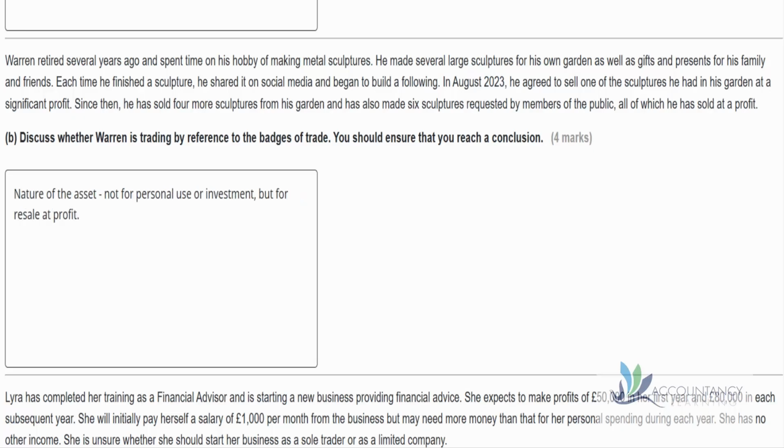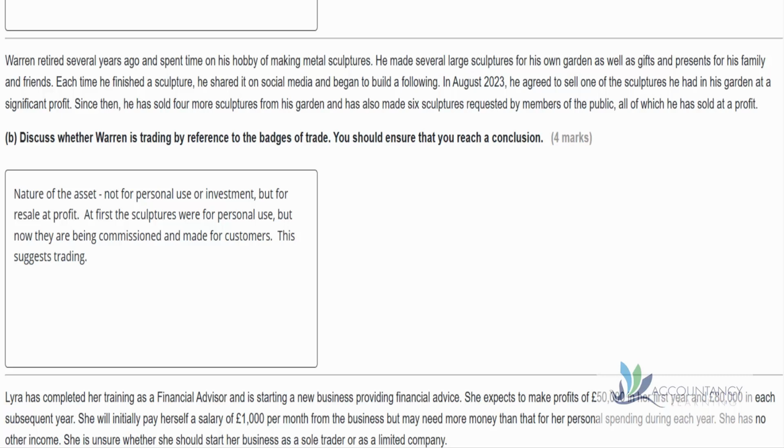Another badge of trade is to think about the nature of the assets, or the sculptures. Are they for personal use or are they for some sort of investment? At first, the metal sculptures were being used in the garden, which would be for personal use. It wasn't as if he was investing in them and holding them for a gain in their value. Remember, trading is different to investing. There's a different type of profit. We're talking about trading profits rather than capital gains. So what are we doing with these assets? Are we buying them with the purpose of reselling them, or are we just holding them for ourselves?